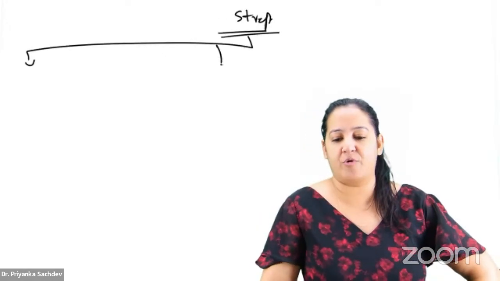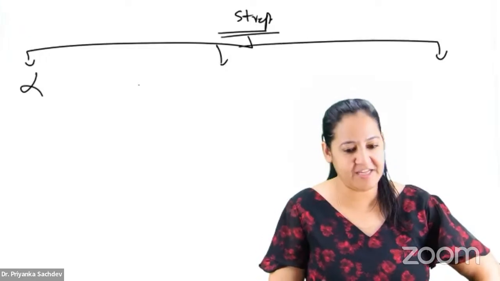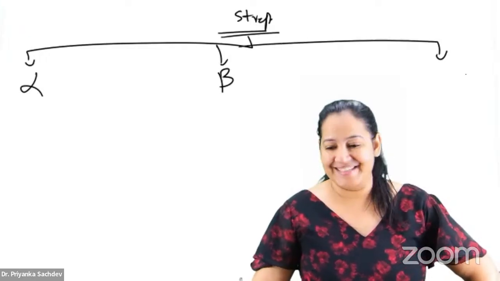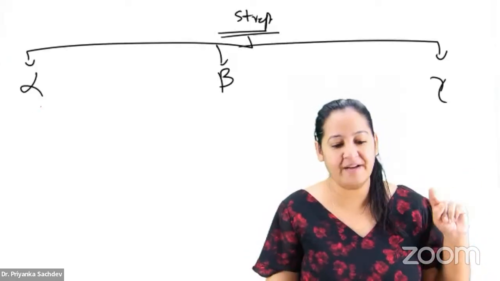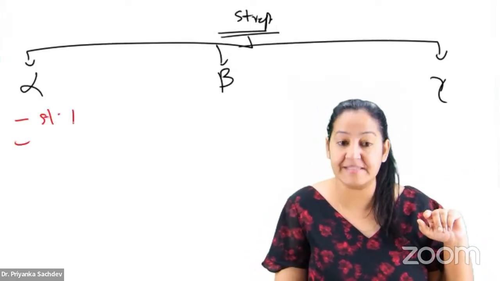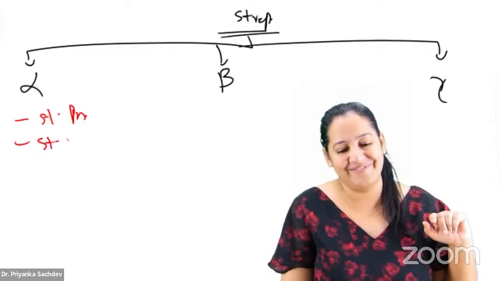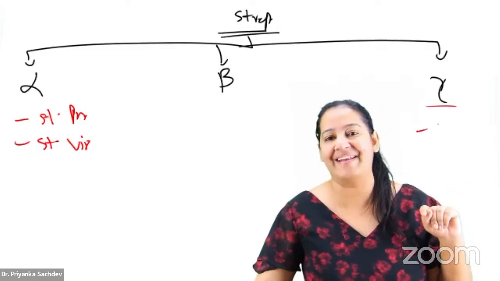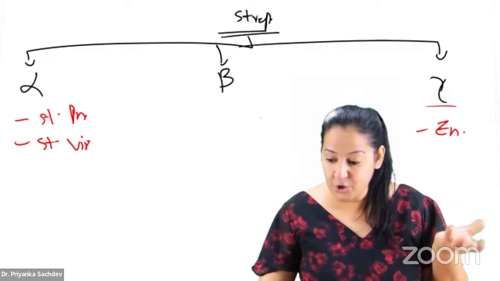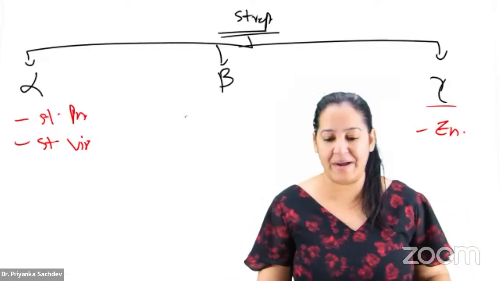Let's revise it. Streptococcus. How many types of Streptococcus are there in our syllabus? Three types: alpha, beta, and gamma. Alpha hemolytic, beta hemolytic, and gamma hemolytic. Alpha hemolytic has only two: Streptococcus pneumoniae and Streptococcus viridans. Gamma is only one, Enterococcus. Beta is of 20 different types.